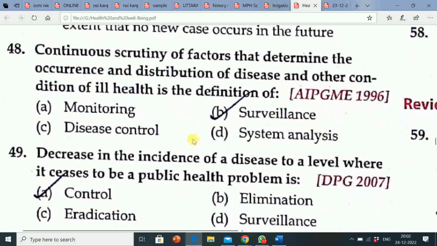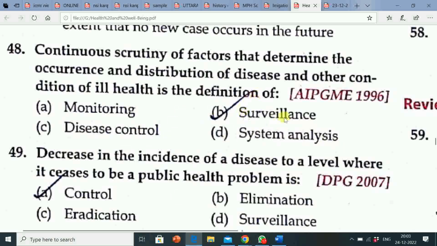Next question is, continuous scrutiny of factors that determine the occurrence and distribution of disease and other conditions of ill health is the definition of: option A, monitoring; option B, surveillance; option C, disease control; option D, system analysis.